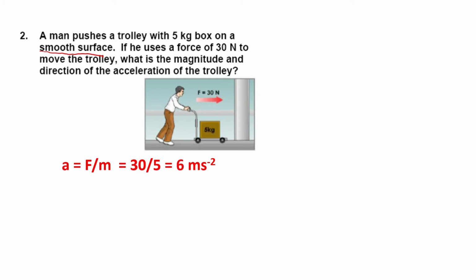So this one just use F equals ma. Remember, when you calculate something, please put the formula also. So F is 30, mass is 5. So the acceleration is 6 ms^-2. So that will be the answer. So what is the direction? The direction will be the same as the force applied to the box. So it will move to the right.